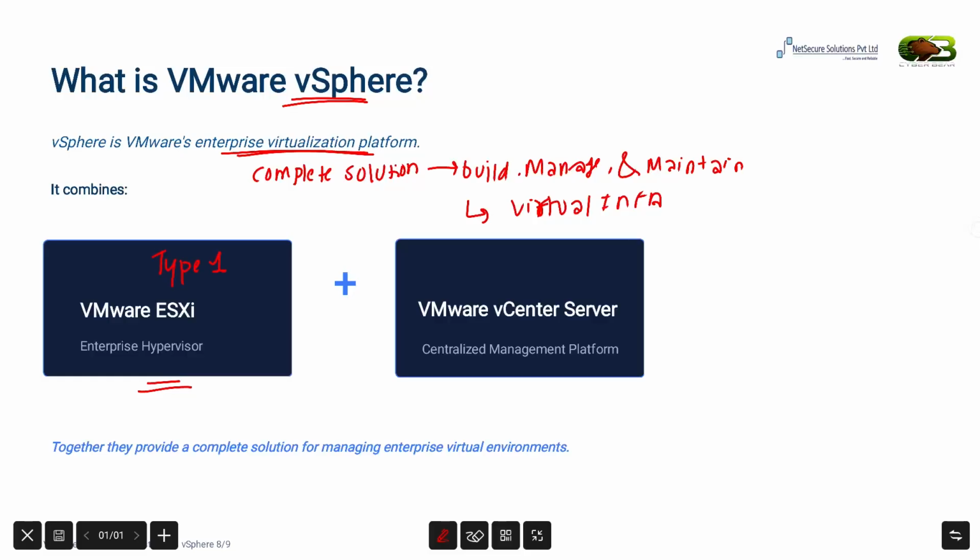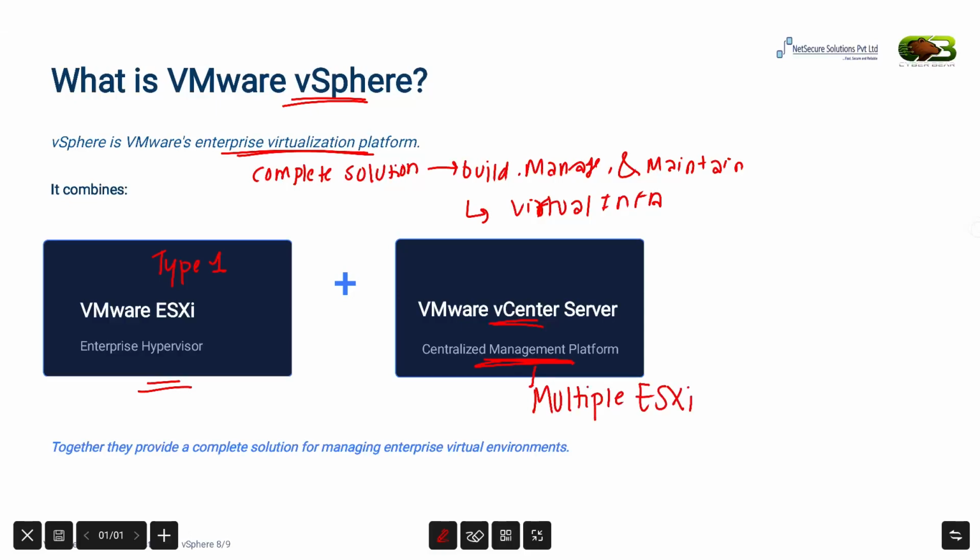The second component is VMware vCenter Server. While ESXi manages individual hosts, vCenter Server provides a centralized management platform. It allows administrators to manage multiple ESXi hosts, virtual machines, storage, networking, and other resources from a single interface.